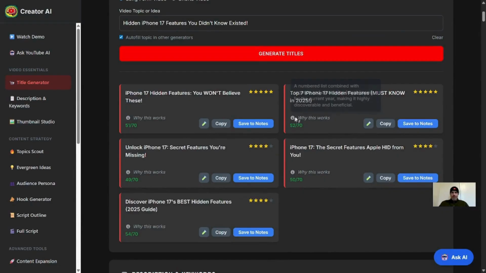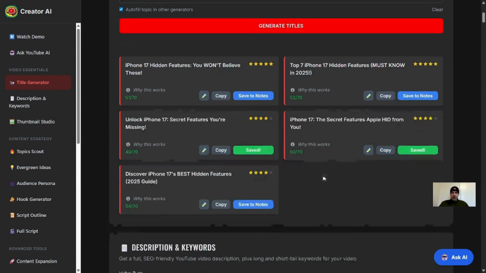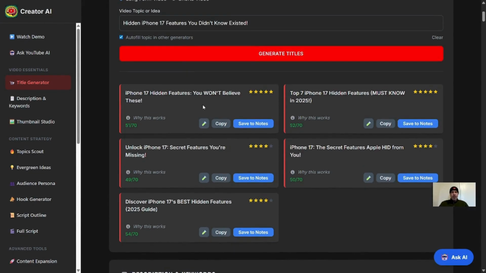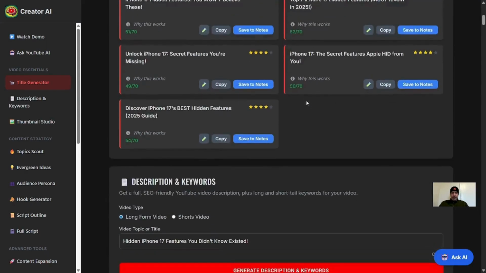It's going to give us 5 great optimized titles. It's going to rank them here so we can save all of these to notes if you're unsure about what title to use. But I would just look at the ratings here. This is the number 1. If you're going to do 17 hidden features, you may want to change how many hidden features that you're going to feature with the iPhone 17. Here's the top. This one has the top 7 iPhone 17 hidden features.